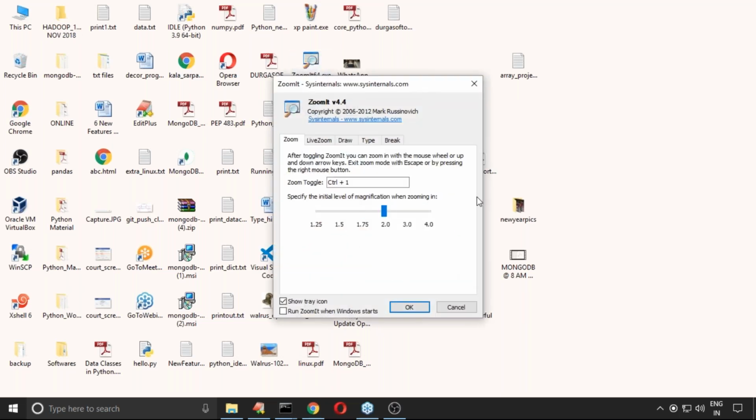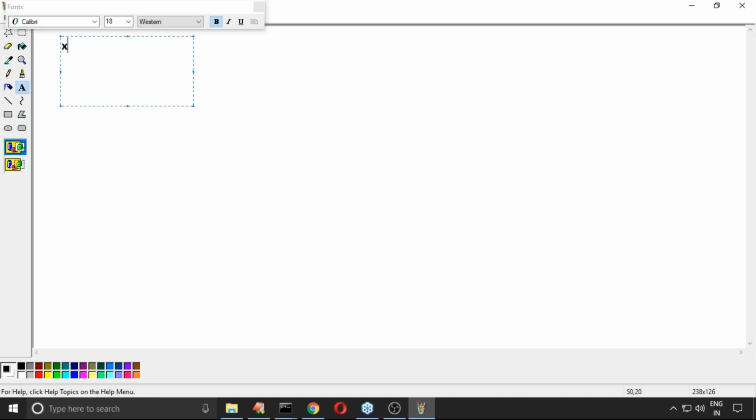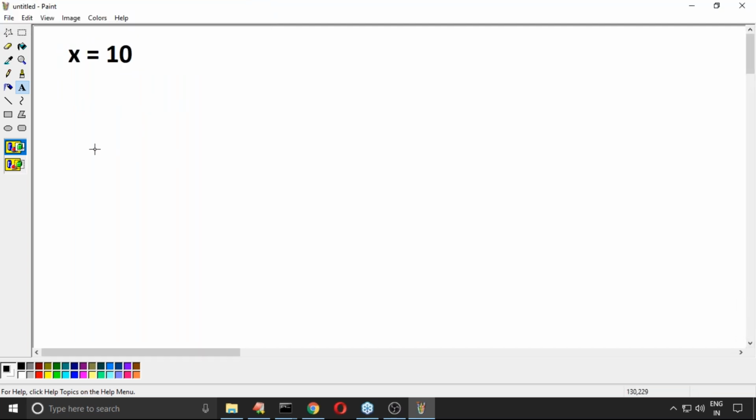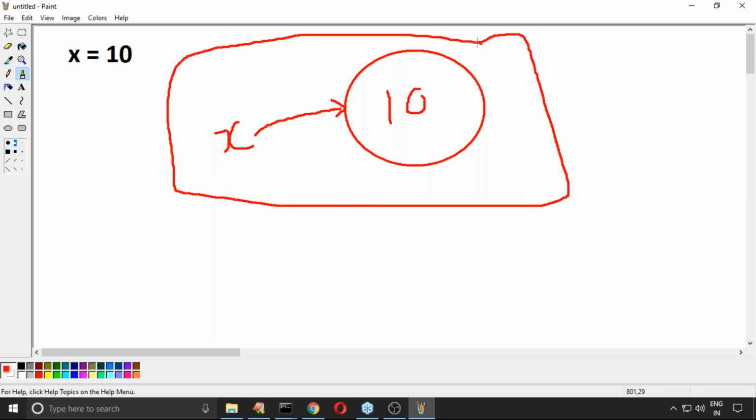You have to visualize it in this style: 10 itself is an object, and x is a reference variable for it. In memory, how is it going to be stored? By using object style.